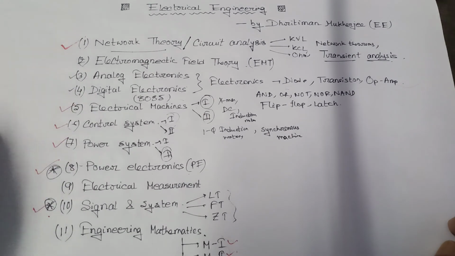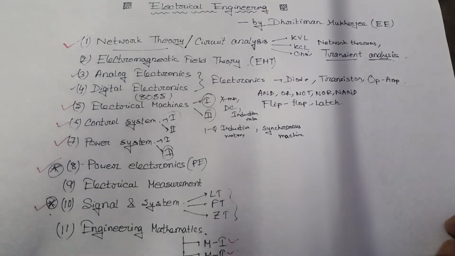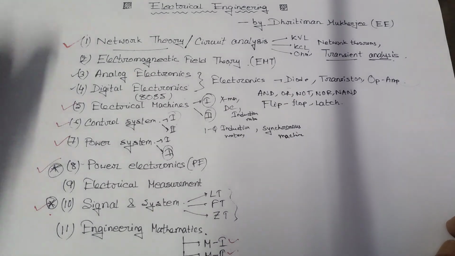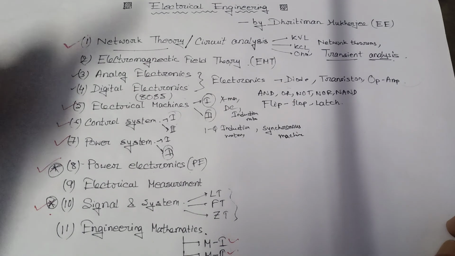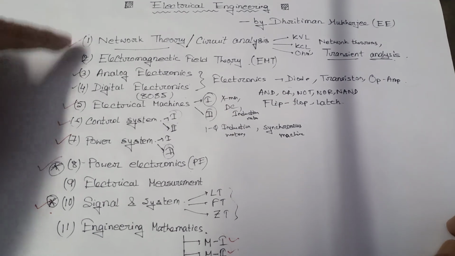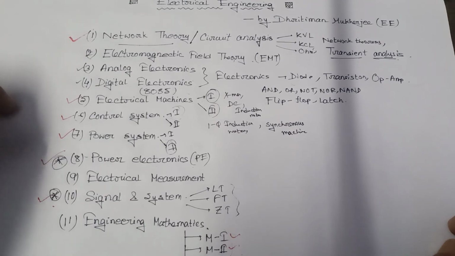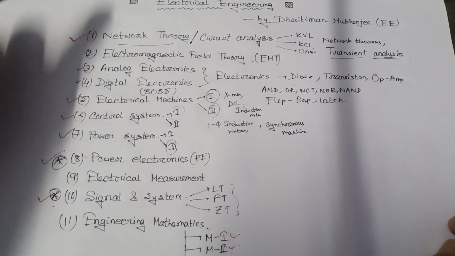So go with the basic network theory, and if someone has any problem in basic electrical engineering, he or she can clear it in this subject. And if you neglect this subject, remember my words, you will never be able to analyze these subjects, never. So first start with network theory.